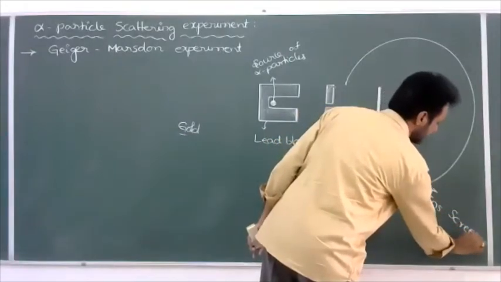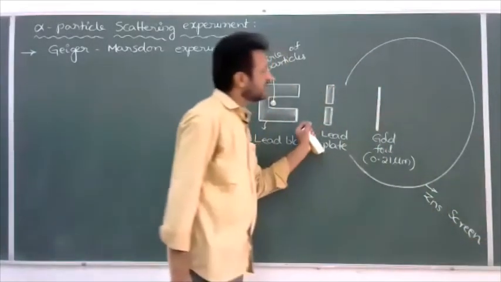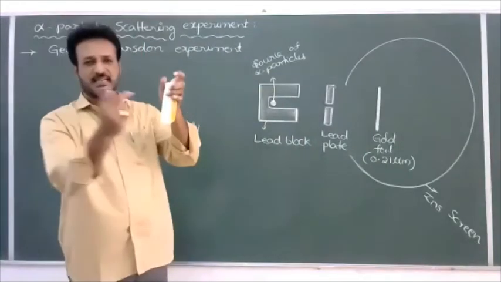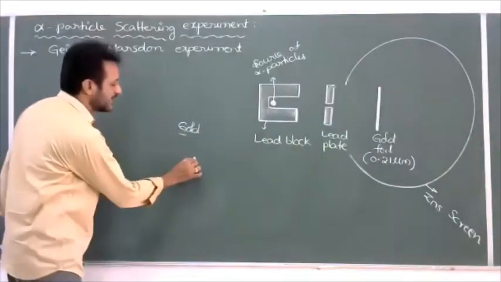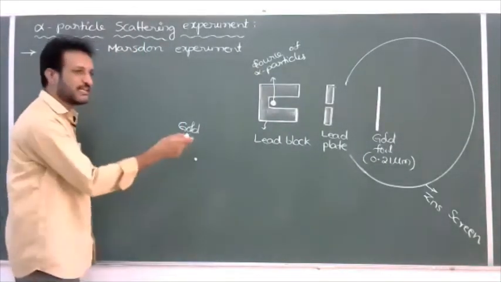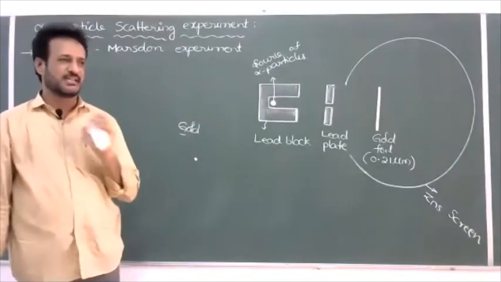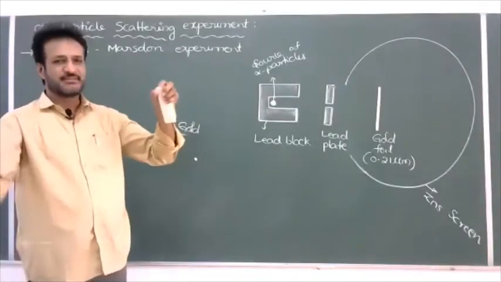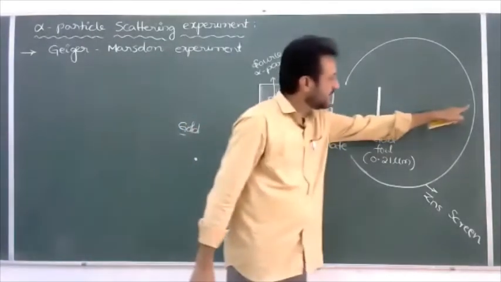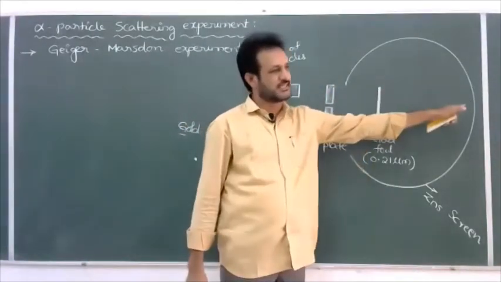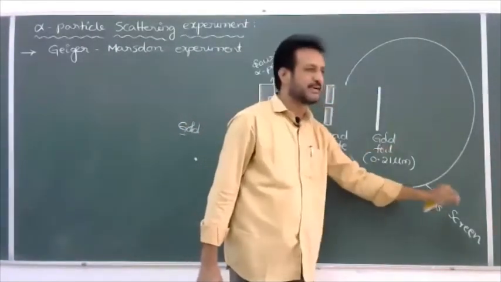What is the advantage of the zinc sulfide screen? Whenever alpha particles strike the zinc sulfide screen, we can observe a tiny flash or a bright spot, which is called scintillation. So whenever we observe a bright spot here, that indicates alpha particles struck. For that we are using a zinc sulfide screen.